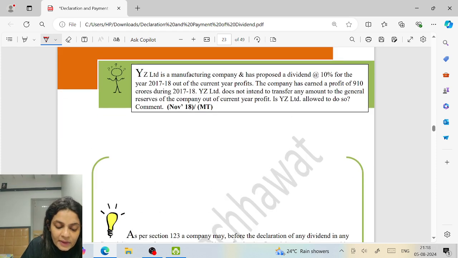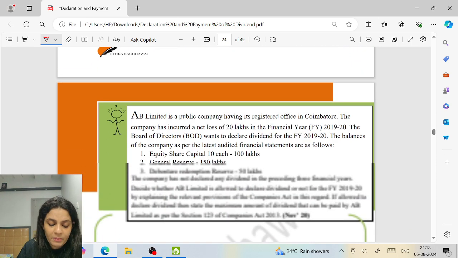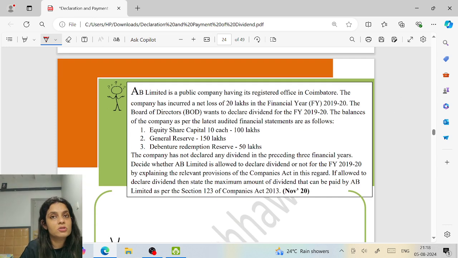XYZ Limited is a manufacturing company and proposed a dividend at the rate of 10% for the year 17-18 out of the current profit. The company has earned a profit of 910 crores, but it does not intend to transfer any amount to the general reserves. There is no mandatory rule that you have to transfer money to the reserve. The company may, without transferring any money, also declare it, and it's absolutely okay.